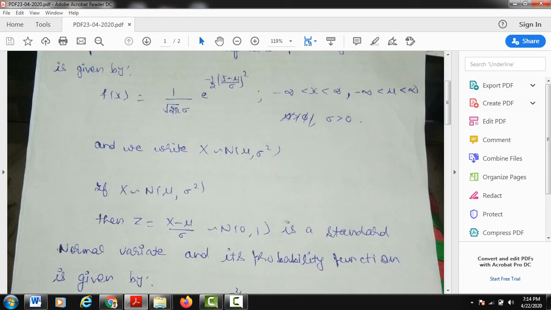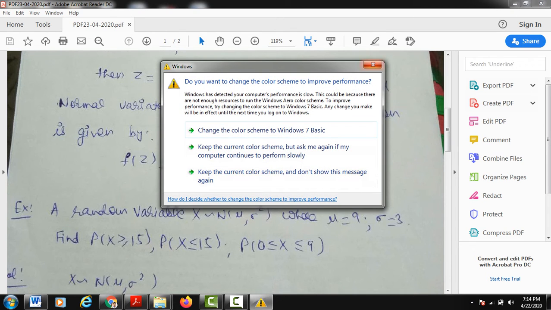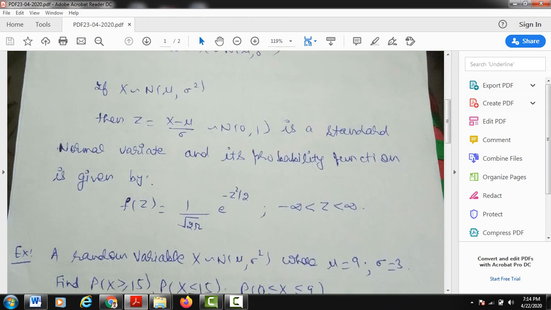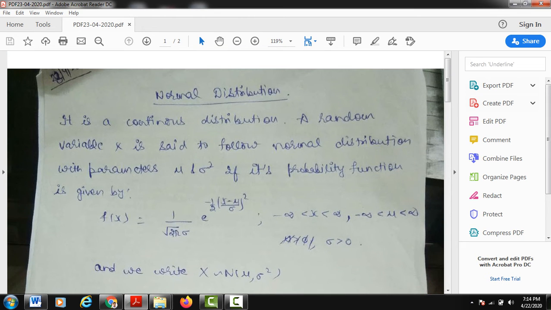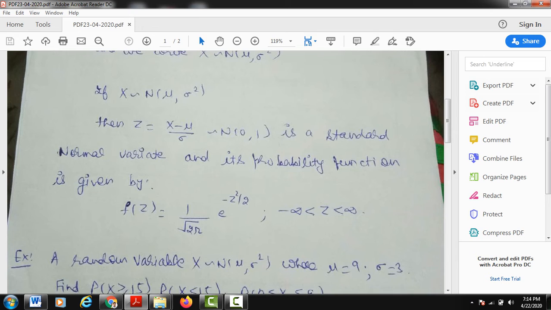This variate is known as a standard normal variate, and students, you have to remember this result also: its probability function is given by 1 over root 2 pi, e to the power minus z square by 2, where minus infinity is less than z less than infinity. So these two variates you have to keep in your mind. One is the normal variate and the other is the standard normal variate. Once again, normal distribution is a continuous distribution and it has two parameters, mu and sigma square. Mu is known as the mean of the distribution, and sigma square is known as the variance of the distribution. Clear to you? Now, what is the role of this z, that is known as the standard normal variate?